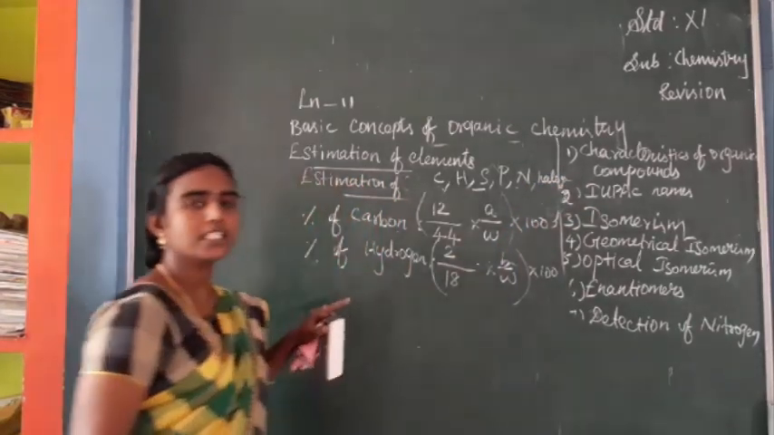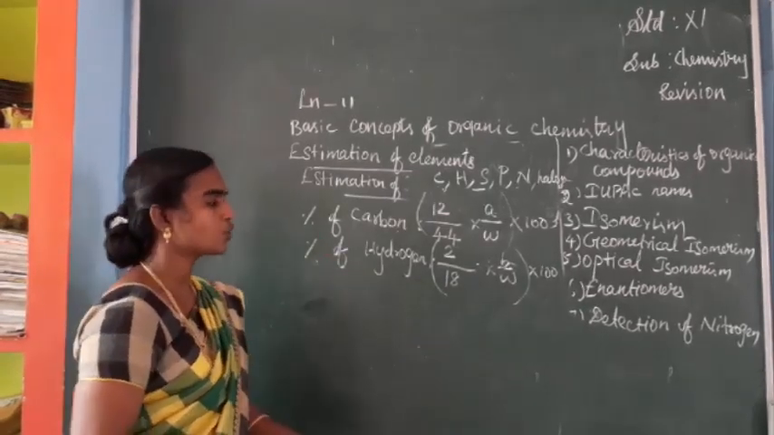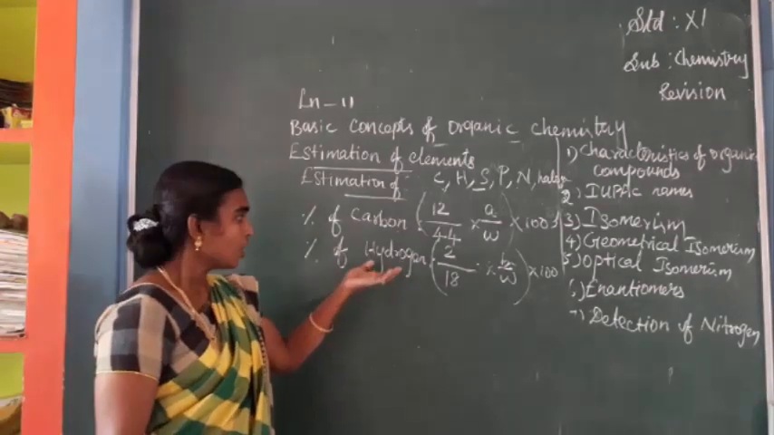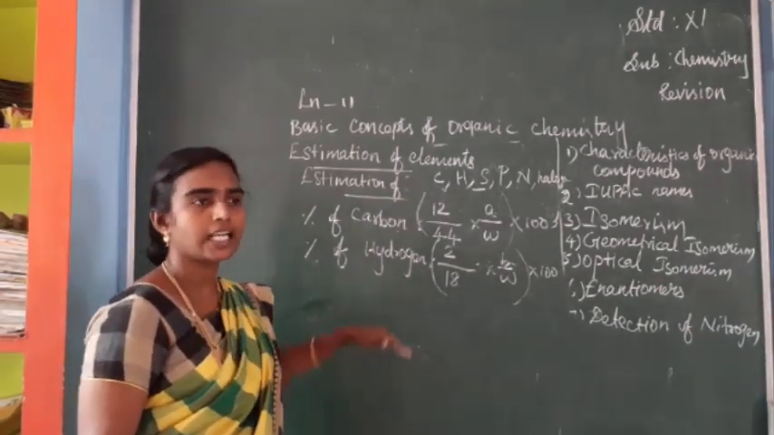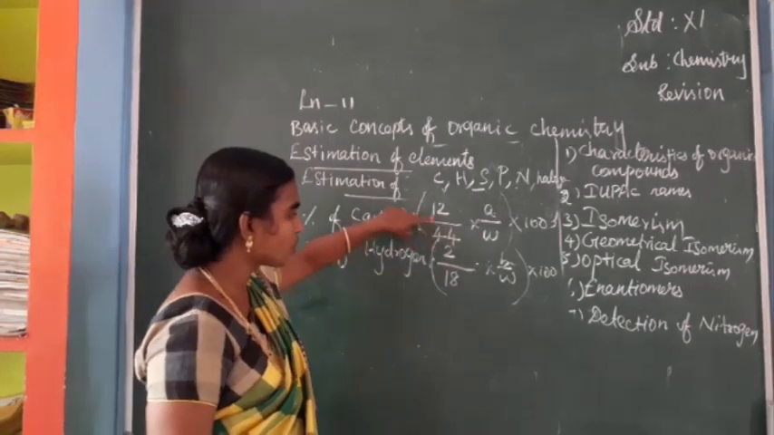Okay, so halogens also, for chlorine, bromine, iodine. These calculations are also given. So the final formula you have to learn, because if a problem is asked related to this, using this formula you can write. So these values you have to study.